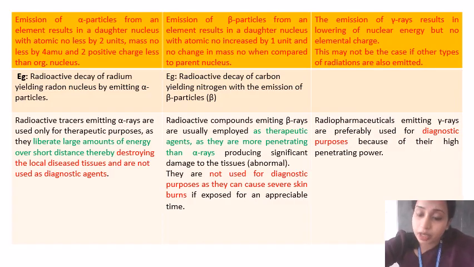They are used as therapeutic agents since they have more penetrating capacity when compared to alpha rays, and they are not used for diagnostic purposes. The same thing, they cause skin burns like alpha rays if exposed for an appreciable time, and they also have ionizing capacity. But gamma rays are mostly used in diagnostic purposes, because they have high penetrating power and they are non-ionizing radiations. Okay.